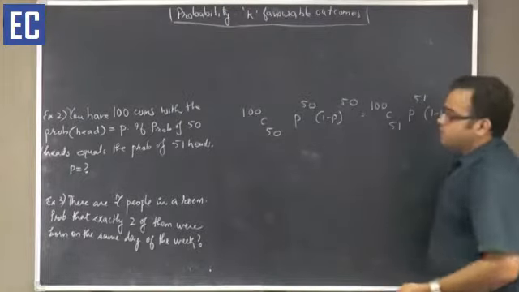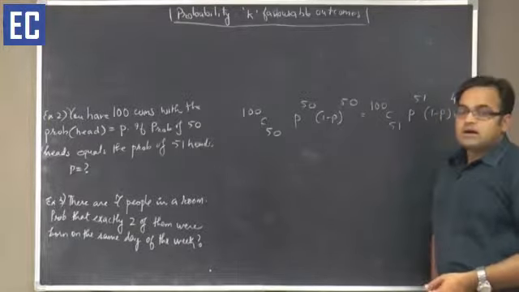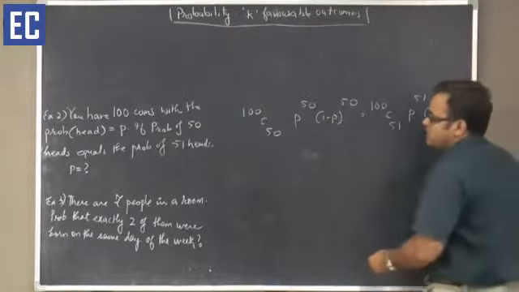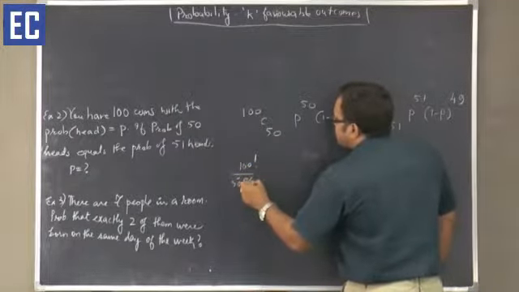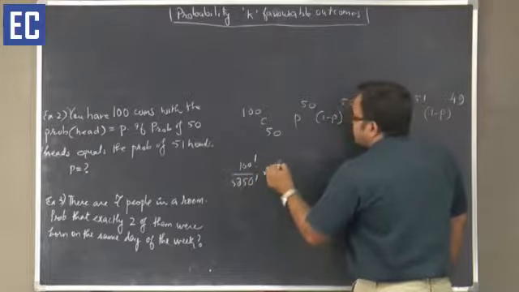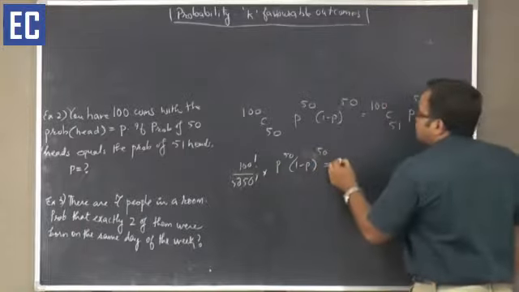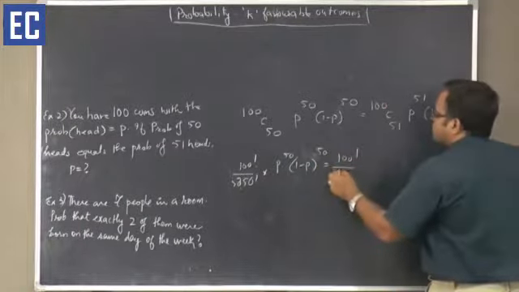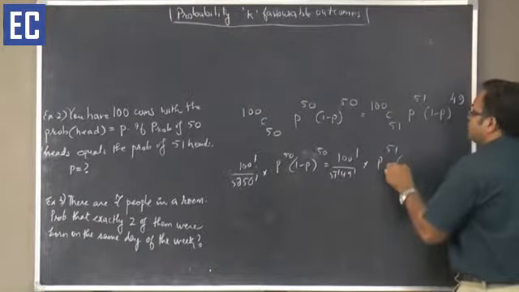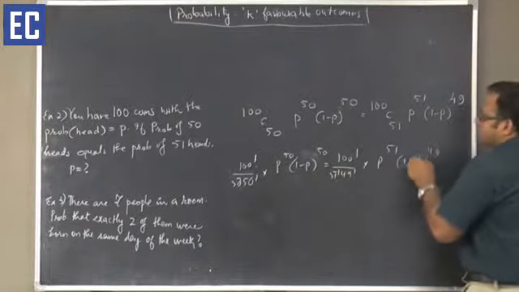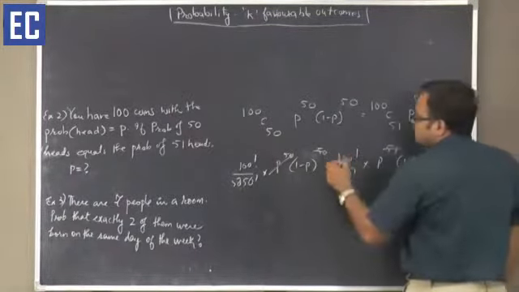If both of them have to be equal, we can solve this equation. By solving this, we will get the value of p, and that would be our answer. Let's quickly see. 100 C 50 will become 100 factorial upon 50 factorial 50 factorial, multiplied by p to the power 50 into (1 minus p) to the power 50, is equal to 100 factorial upon 51 factorial 49 factorial, multiplied by p to the power 51 into (1 minus p) to the power 49. So p to the power 50 cancels, this becomes p, and this becomes 1 minus p.